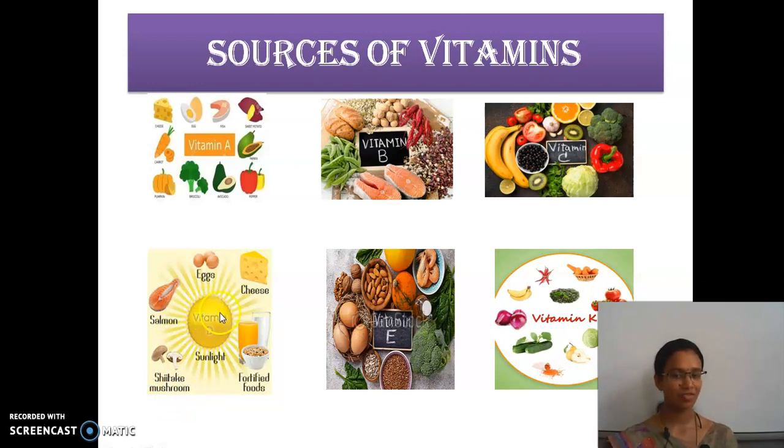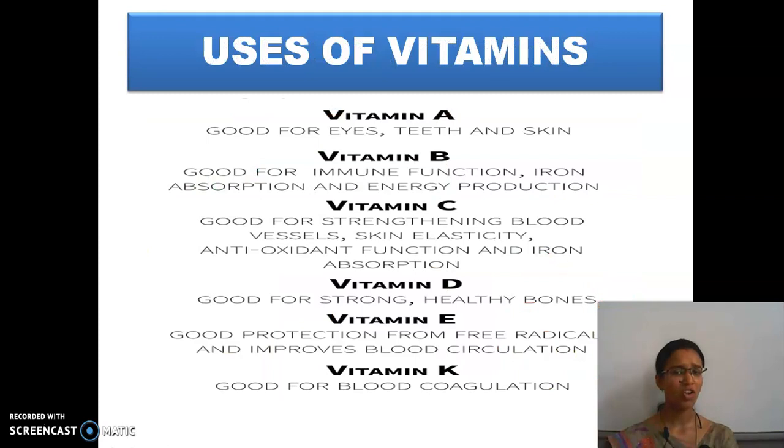The main source of vitamin D is sunlight. And then E and then K. These are the sources of those vitamins. Next one. So what are the uses of this? First we will go to A. It is good for your eyes, teeth and skin.